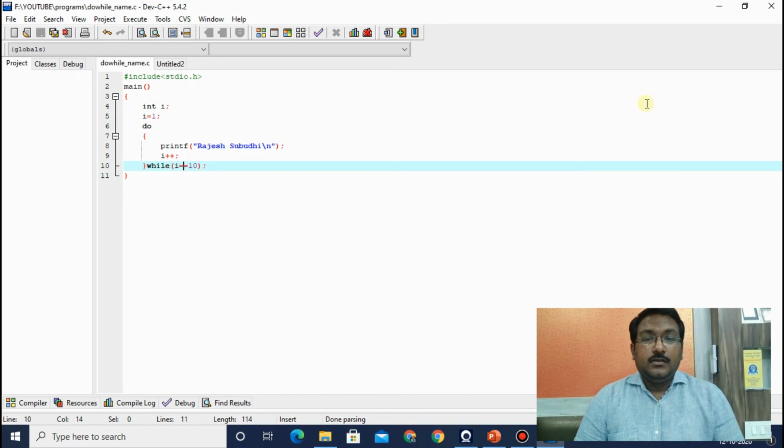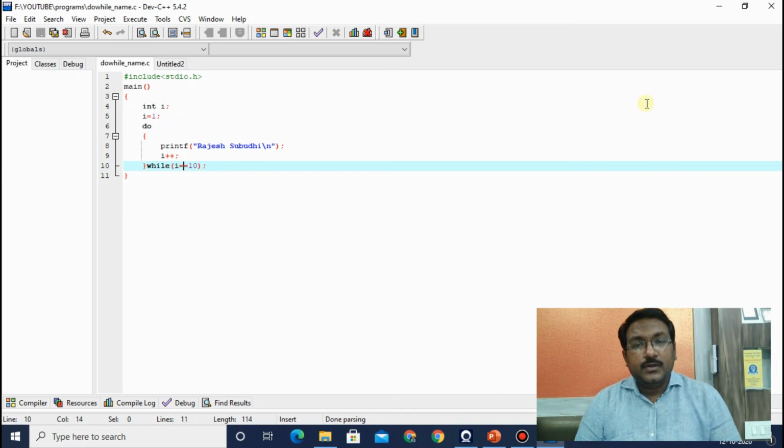Apart from that, as a user or a programmer, we can define our own functions. Those are known as user defined functions. So in the next class we will see user defined functions.